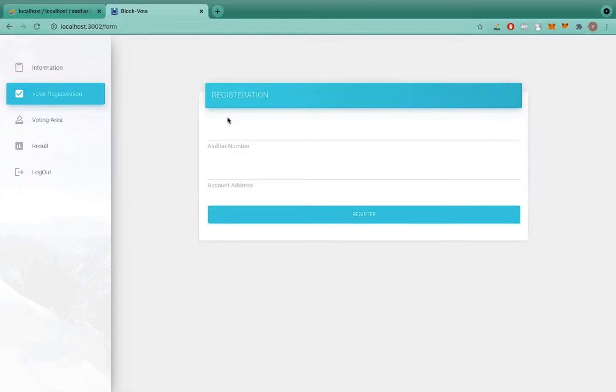In the voter registration section, we are seeing a registration form. Now it is asking for the Aadhaar number and account address. The account address is the address that we will be using to cast a vote, to perform a transaction. And the Aadhaar number will be the Aadhaar number. We have created a dummy database of Aadhaar with a few entries there, so we can validate whether the candidate is a valid candidate or not. So I will enter an Aadhaar number that is already stored with my name in the database, and then we will check whether I'm eligible or not. So I'm just entering this.